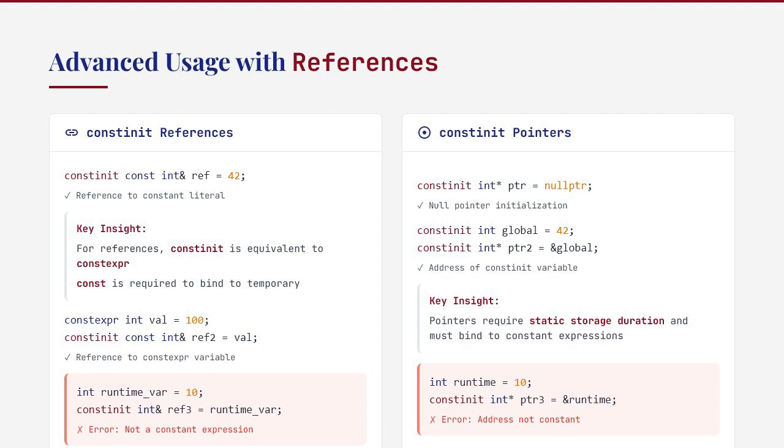For pointers, they must bind to constant expressions with static storage duration. For example, constinit int* ptr = nullptr is valid, as is constinit int global = 42. Then constinit int* ptr2 = &global. However, int runtime = 10, then constinit int* ptr3 = &runtime is invalid because the address of runtime is not a constant expression. Understanding these rules is important for correctly using constinit with reference and pointer types.